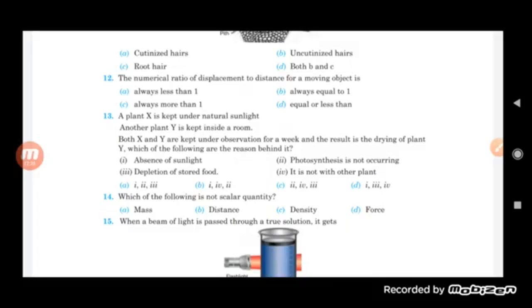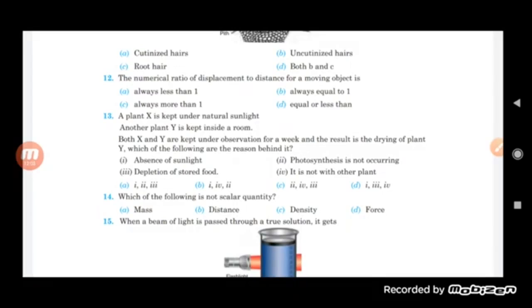So we have taken a plant and kept it in natural sunlight. Then we have taken another plant Y and kept it inside the room. Both X and Y are kept under observation for 1 week, and the result that we find is drying of plant Y. What is the reason behind it? You will find that Y will get dry.